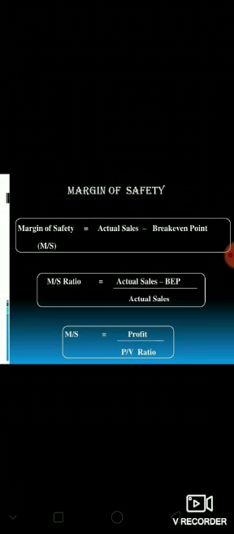Next comes margin of safety. Margin of safety is the difference between the actual sales or budgeted sales and the sales at BEP or break even point. So it is the difference between the actual sales and the sales at break even point. There are also some formulas for calculating margin of safety: actual sales minus break even sales, or actual sales minus break even sales divided by actual sales.